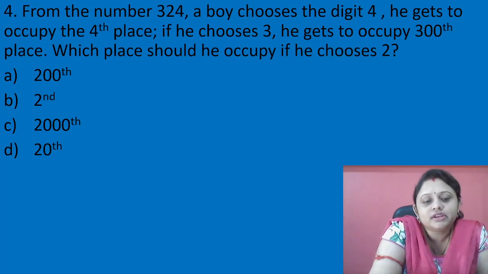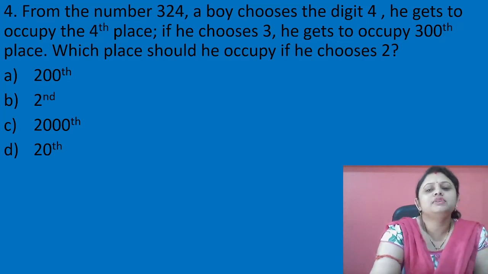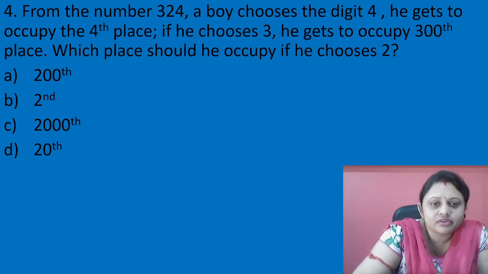From the number 324, a boy chooses the digit 4. He gets to occupy the 4th place. If he chooses 3, he gets to occupy 300 place. Which place should he occupy if he chooses 2? ये क्वेश्चन का मतलब क्या है?